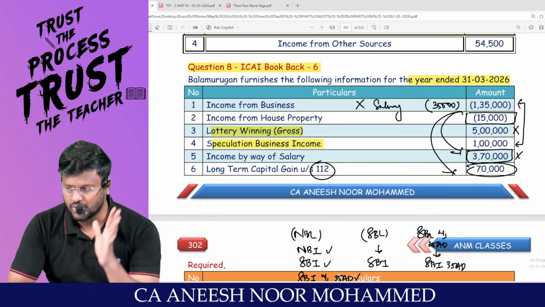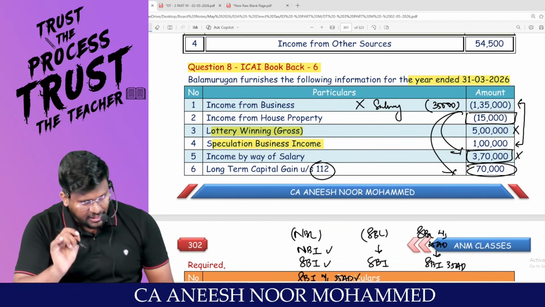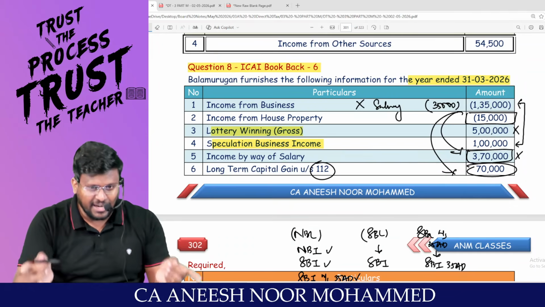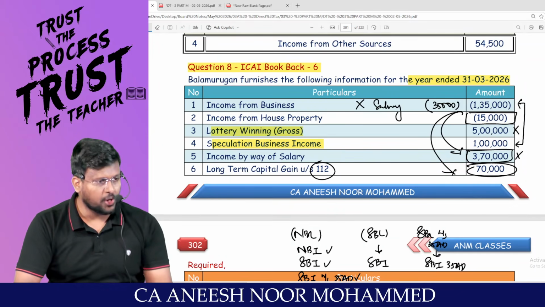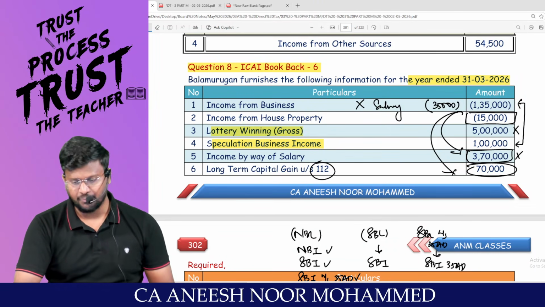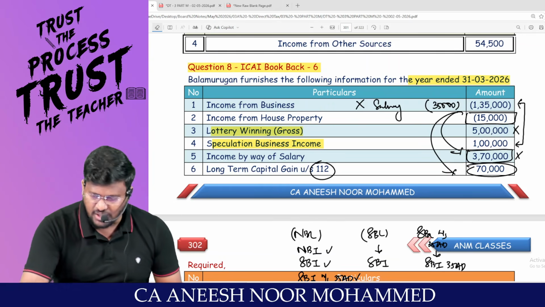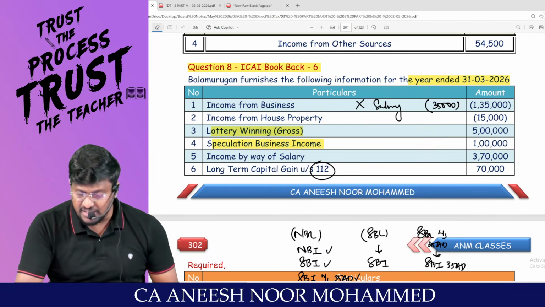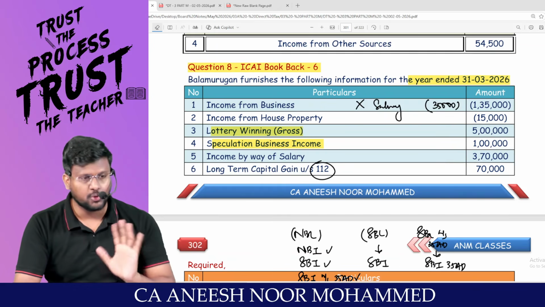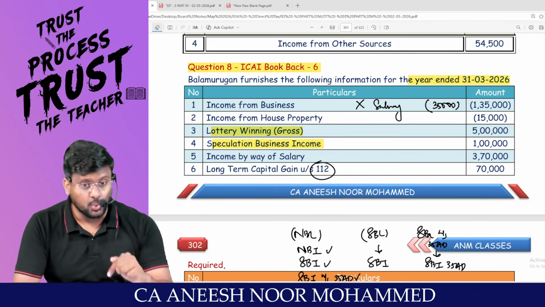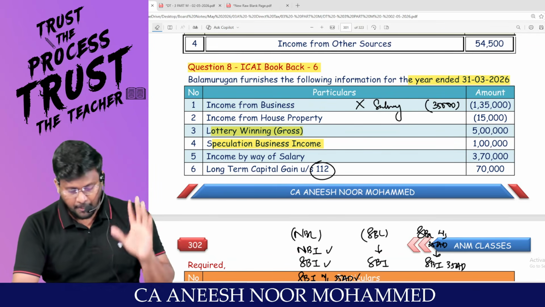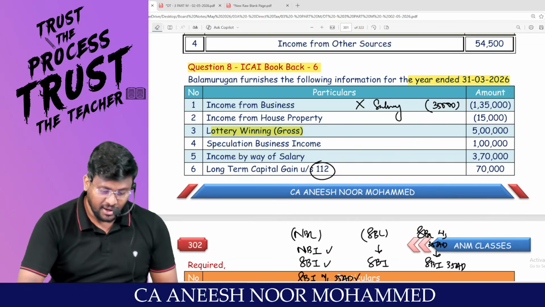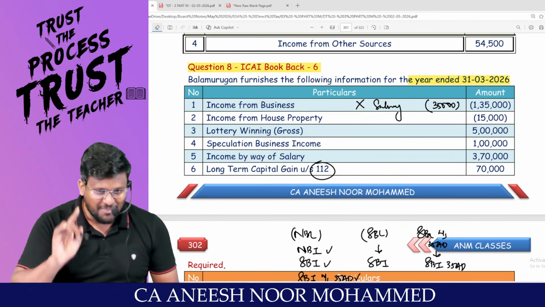Let me ask you one question. Under the default tax regime, is the interhead adjustment of house property allowed or not allowed? That means this 15,000 has to be what forward? Carry forward. Even against the capital gain, you are not supposed to set off. This is the area where students will be making mistakes. By overlooking that, if you think I am planning tax, then it will be the best planning.